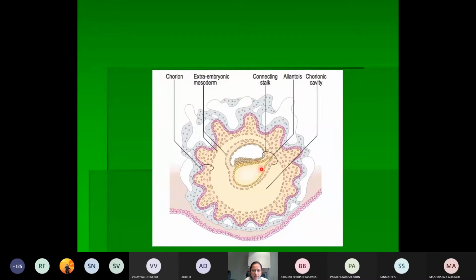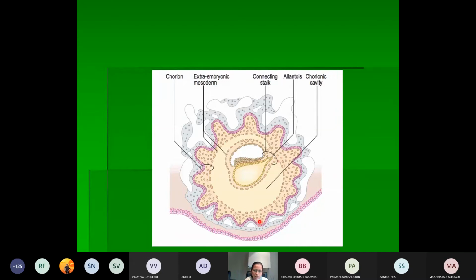So from where is it derived? It is a diverticulum arising from the caudal wall of the yolk sac. So this is the yolk sac, and from the caudal wall of the yolk sac you have one pocket which is called the allantois. This allantois or allantoenteric diverticulum will appear around the 16th day of development, and it will extend into the connecting stalk. This is the connecting stalk, which will in future form the umbilical cord.